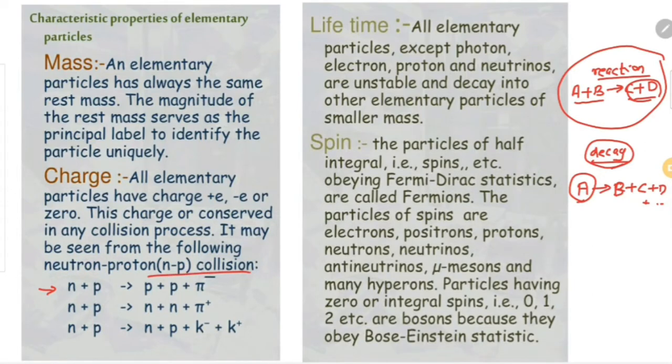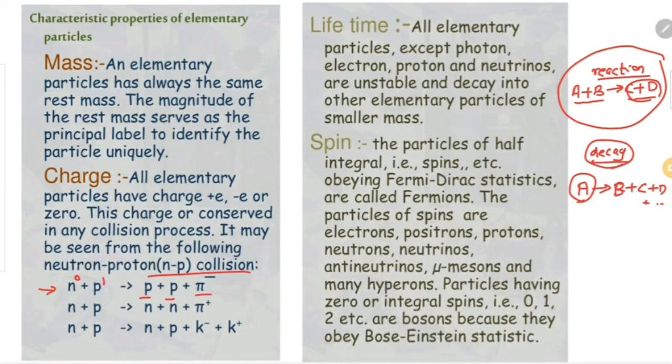In the neutron-proton collision, as a result of this collision, we get the following products: proton, proton, and this is known as a pion. We will come to it in detail later. So just to see the charge of these elementary particles: we know that the neutron is a neutral particle, so it has charge 0. Proton is a positively charged particle and its charge is 1 plus e. I am only taking the magnitudes, so 0, 1.